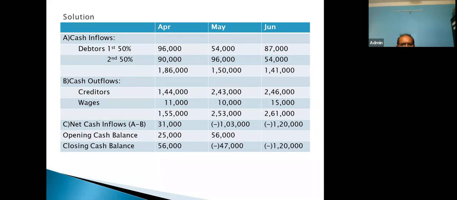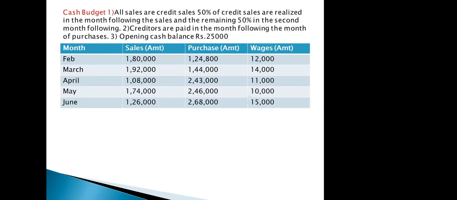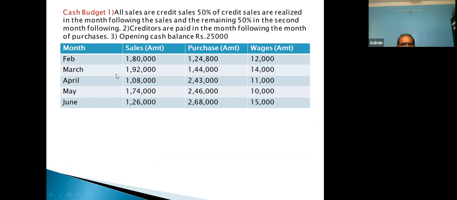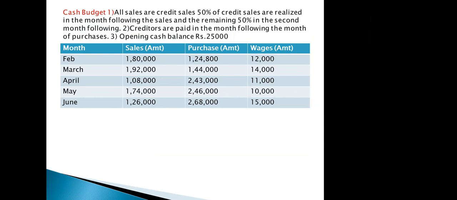And the immediate earlier month, that is the month of March. Month of March sales of 50% will be realized in the month of April. Am I correct? Yes, sir. So look at this question slide. March sale, total sale is 1,92,000. So 50% of this 192. How much is it? 96.